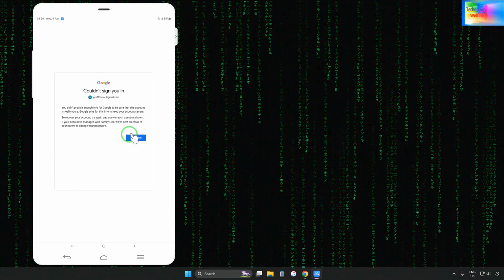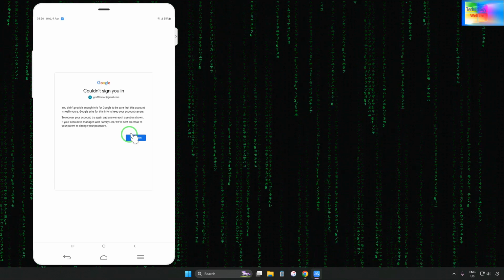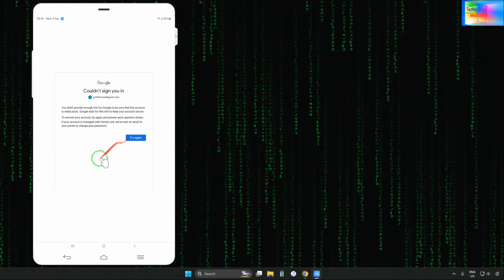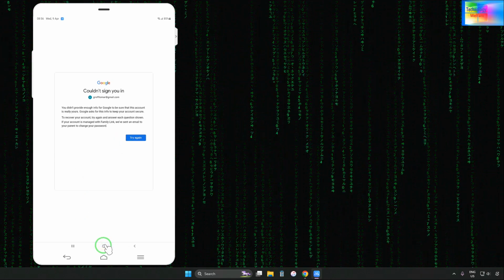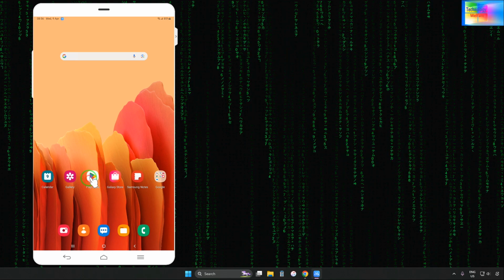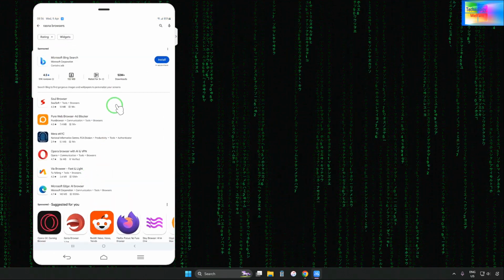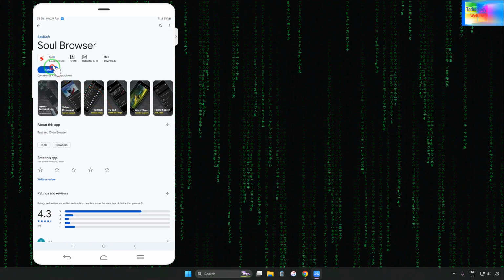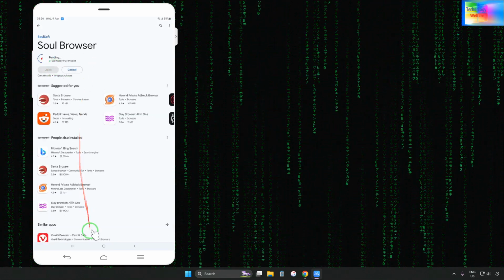Now, what will we do if we don't approach it that way? Then you can quickly recover this account. But how is it possible? Simply, we cut it from here and come to the Play Store. In the Play Store, we have a browser, especially the Shoal browser. Of course, we will go for installation. So it has started to install.